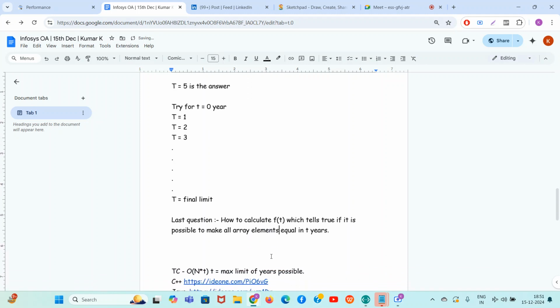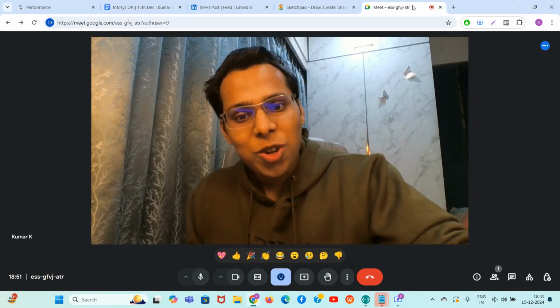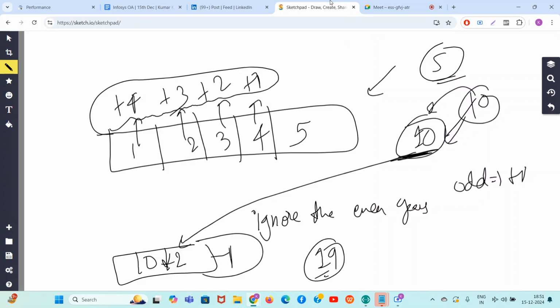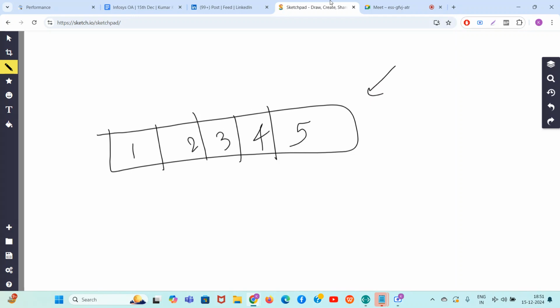Now guys comes the interesting part. Okay, now guys, I will give you an array and you have to figure out how you will calculate the f of t function. Okay, so let's use common sense, guys. Common sense is actually enough.